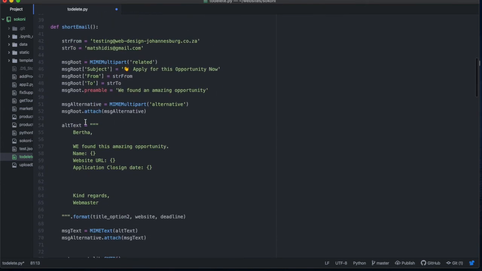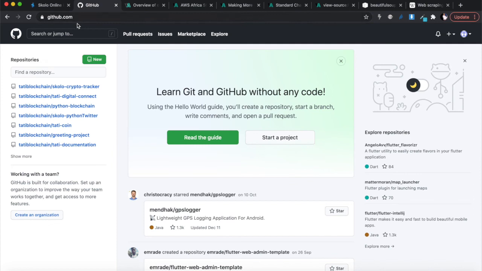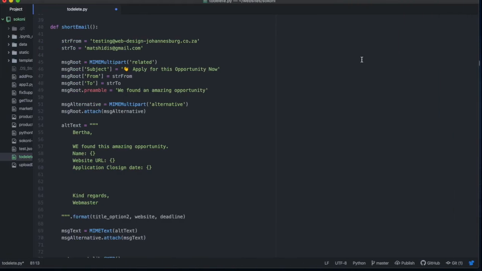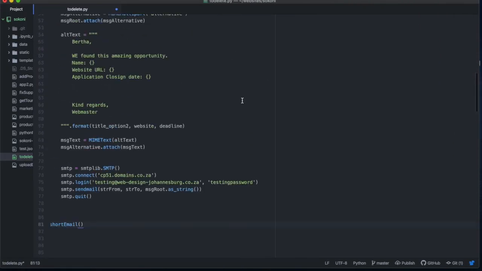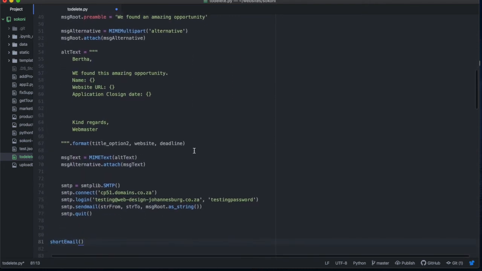So I'm not going to test this on screen because it's going to take us a lot of time, and I think we've already gone way too long with this video. But I'm going to put this code on GitHub. So if you go to our GitHub page, one of the repos will be in there, but I will also link it in the description below. And you can test this. This email code, I've used it many times, so it definitely works.